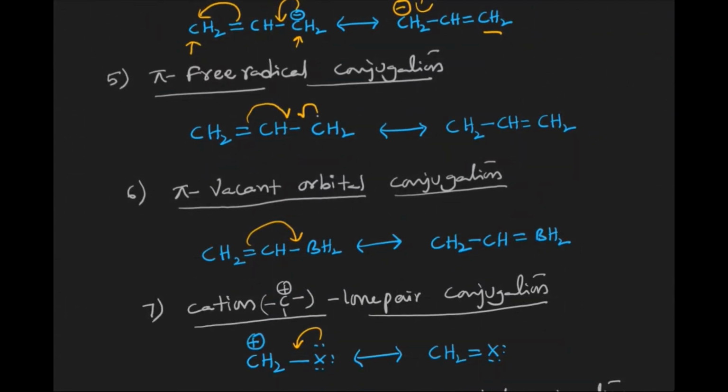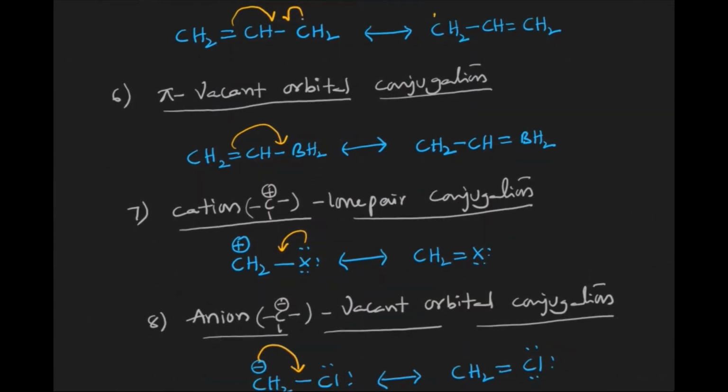Next, the fifth one is pi free radical conjugation. Pi free radical means pi electrons and free radical electrons are both involved in the delocalization. Whenever the shifting of a single electron takes place, we have to indicate it with a half curved arrow, or fish hook. When the shifting takes place, one electron from here and this free radical together form a bond, a double bond at this position, and the one more electron remains as a radical on this particular carbon.